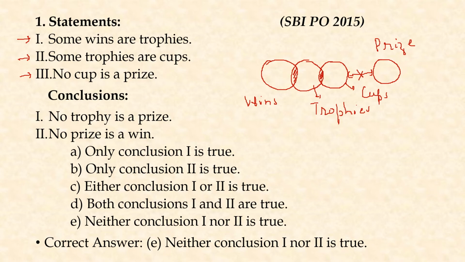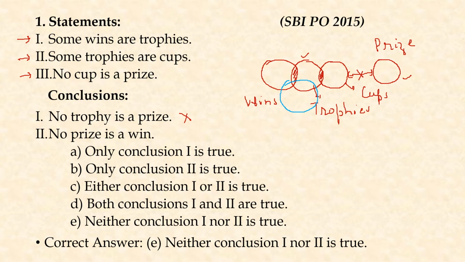The first conclusion says no trophy is a prize. So if we look at this trophy and this prize, this conclusion is false, because it may or may not be possible. If I pick a different color for prize and draw a prize here, it can be possible that the prize is present over here. In this case, some of the trophies may be a prize. So this possibility is ruled out.